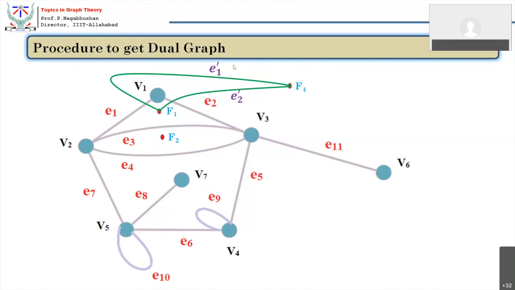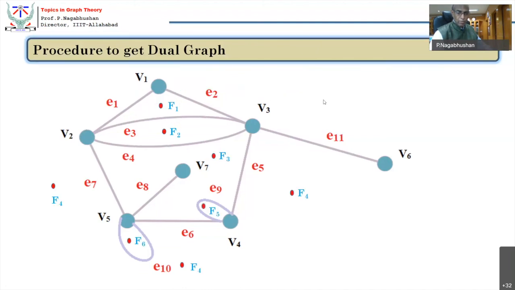Somebody should close down. So series edges E1 and E2 have become parallel edges, E1 dash and E2 dash. Okay. All right. So now there is one more face adjacency. F1 is adjacent to F2. So you have to cut E3, that becomes E3 dash. So this is the dual segment with regard to F1 and its adjacency.